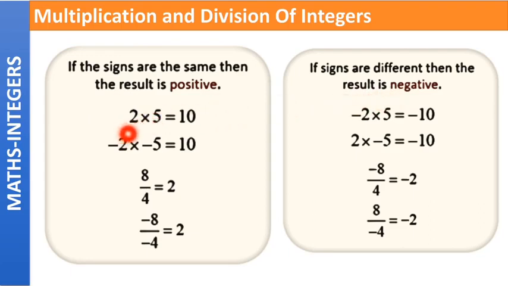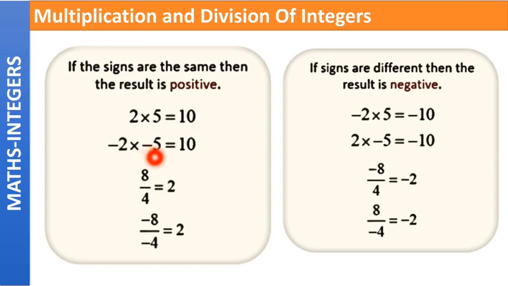We know this, right? We have been learning about this from the first class. Let us look at the first example here. 2 into 5. Both the numbers are positive, which means there is no need to specifically mention the plus sign here. We simply assume that both the numbers have the plus sign. 2 5s are 10, and as both the numbers have the plus sign, the answer will also be positive.